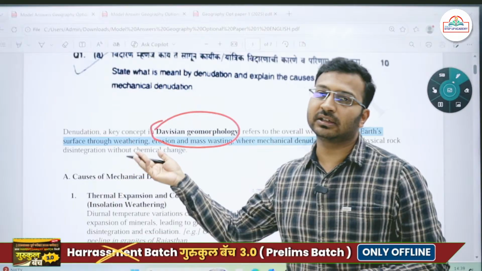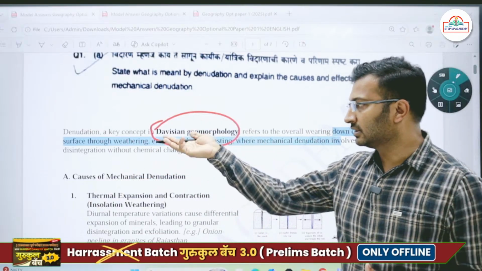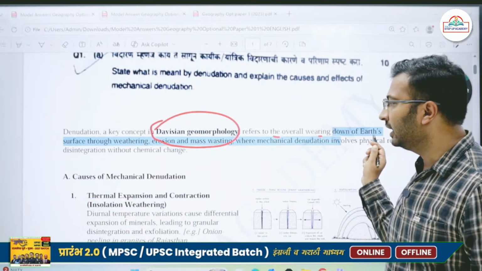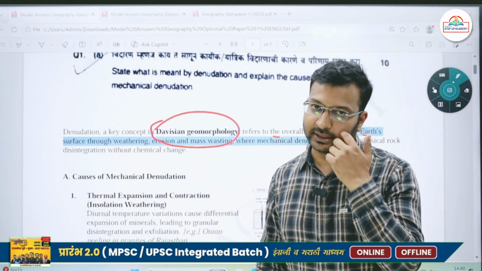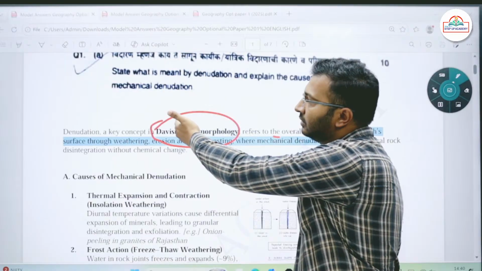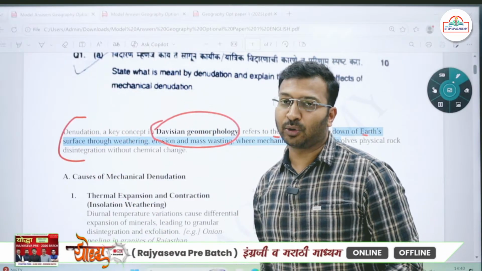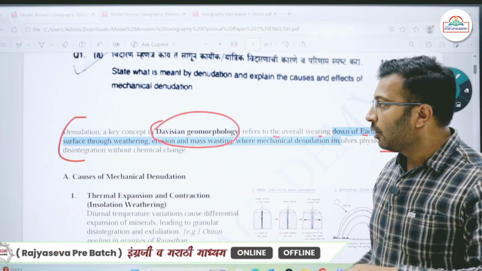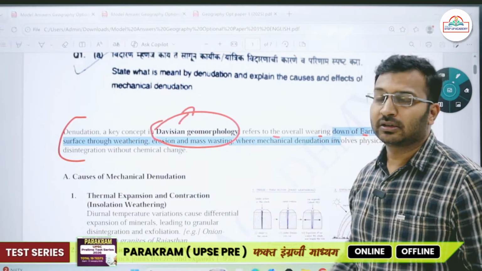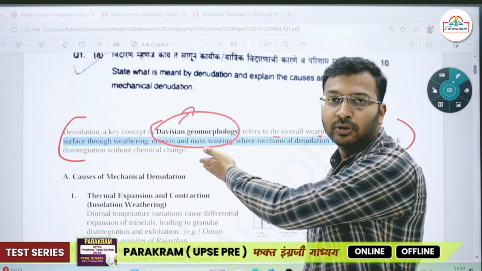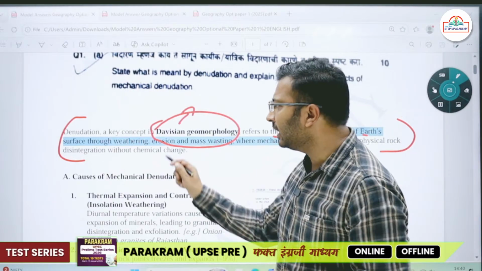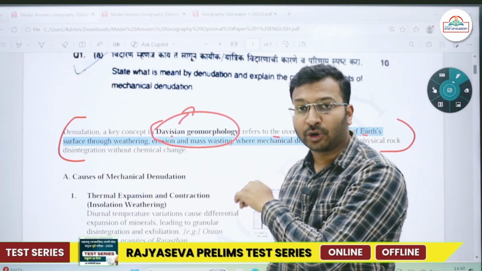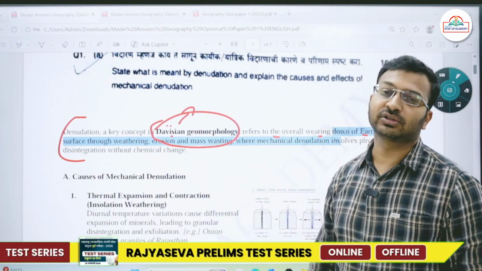So denudation is a key concept in Davian geomorphology, referring to the overall wearing down of the earth's surface through weathering. So what is meant by denudation? You are dealing with this over here, and you are making your answer optional-specific by inclusion of Davis. Now obviously those who are not having geography optional might not be aware of Davis. But you people, those who are preparing for geography optional, you have to include such names.